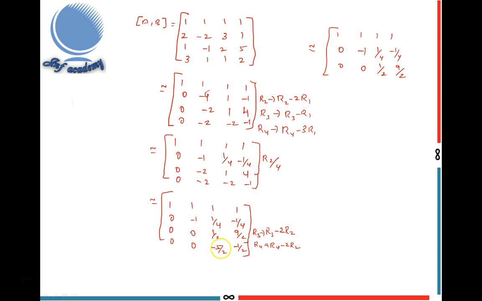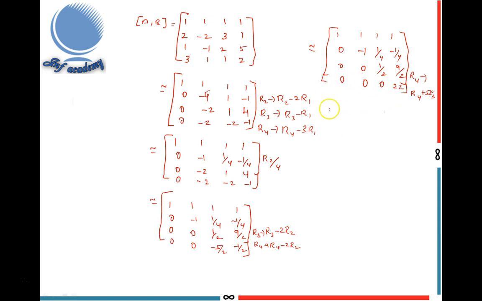And I make this element into 0. So I write here R4 gives R4 plus, because these two are opposite signs, plus 5 R3. Multiplying 5 we get 5 by 2. Adding these two we can get 0. So 0, 0, 0. This element is 22. Multiplying this one 5, 5, 9s are 45 by 2. Here minus 1, 44 by 2. Then finally I got 22. 44 by 2 is 22.